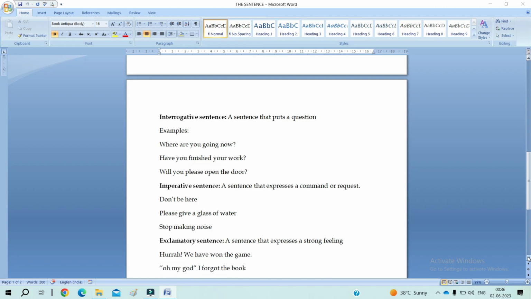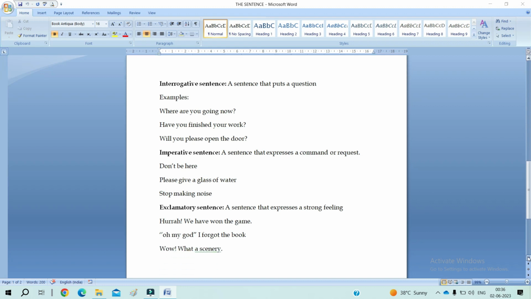Next is imperative sentence. A sentence that expresses a command or request. Okay, don't be here. Please give a glass of water. Stop making noise. Okay. Please lend me your pen. Okay, all these types come under imperative sentence, which means it expresses a command or request.